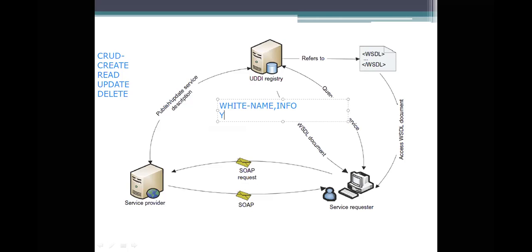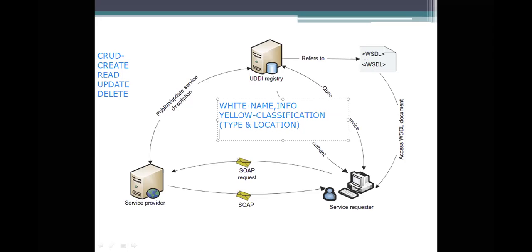Coming to the second one, the registry also contains yellow pages. Here it is specifying the classification. So what is it classifying? It is classifying the information based on the type of the information and the location of the service. It bases this on the type of the information and also the location where you want to access this information will be specified.